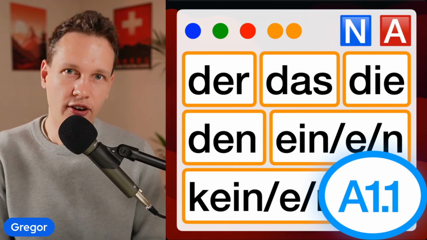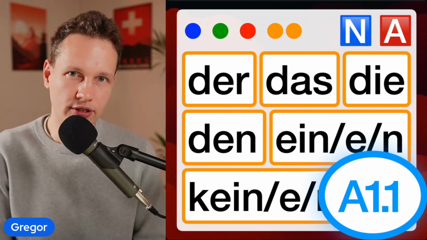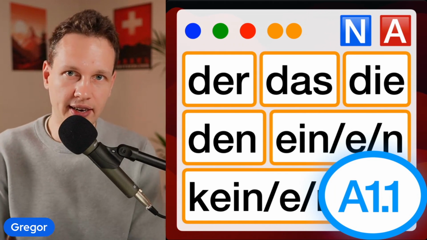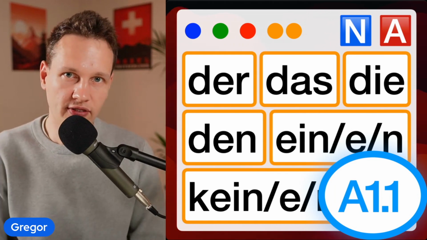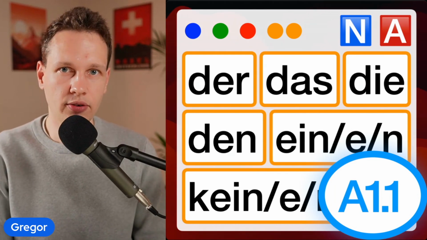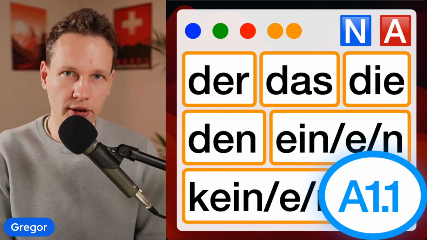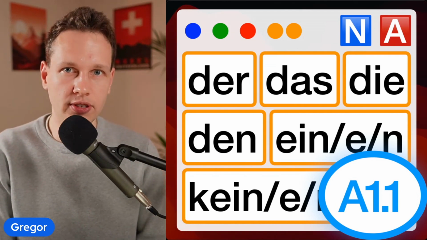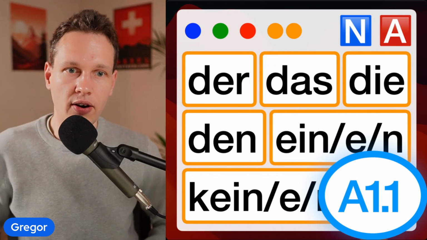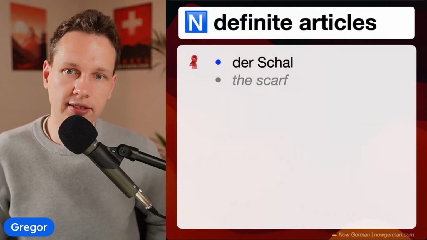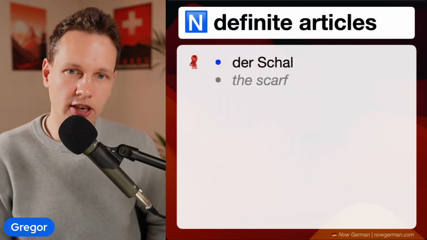This is great for anyone who is new to this, or also if you are in the middle or at the end of A1, or even a more advanced student. This is going to be a great place to refresh all the basics that you need to know about using articles in German. All right, and without further ado, let's start by translating the English "the".